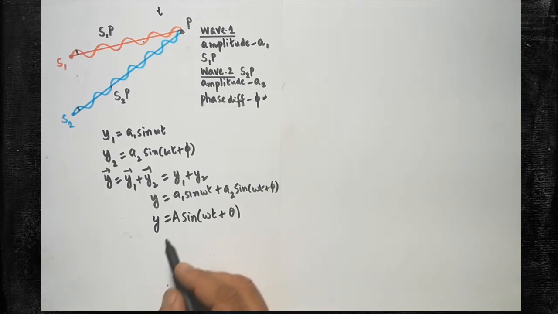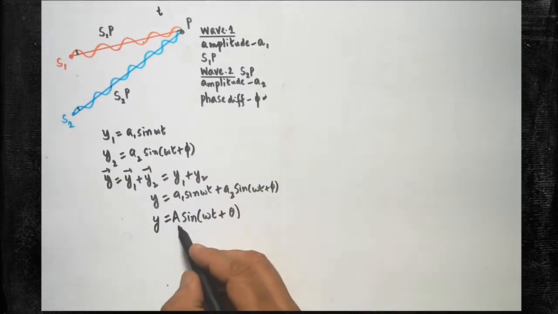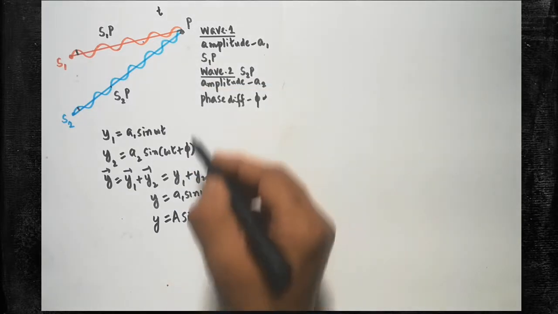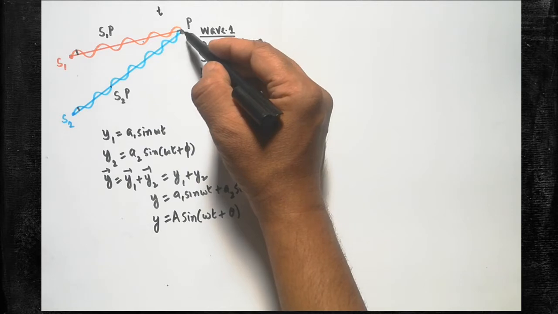Okay. So here A is called, what is A? Capital A is given here. A is the resultant of both the two waves. Therefrom the A is taken. A is the resultant amplitude of the superposing wave. Okay, after superposing both the two, you will be getting a resultant wave.